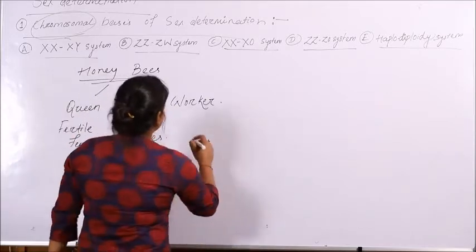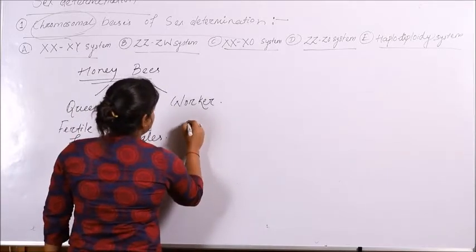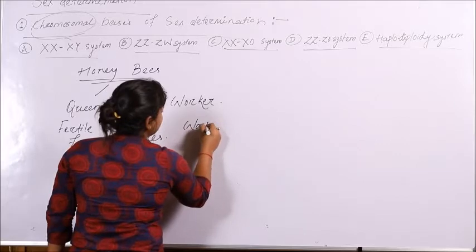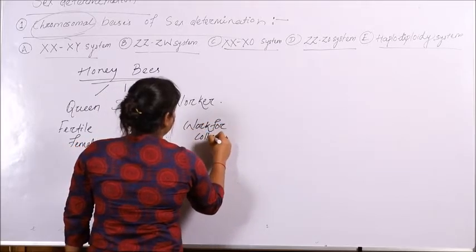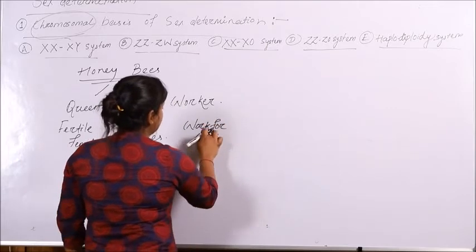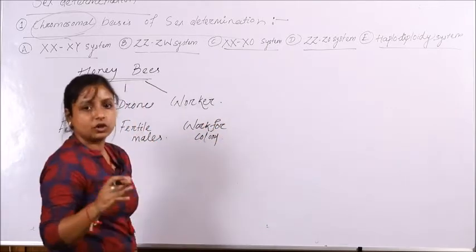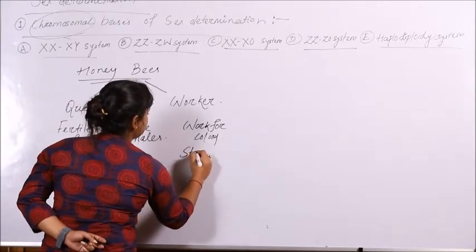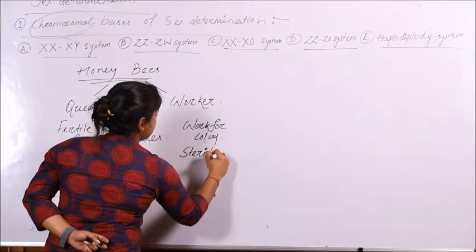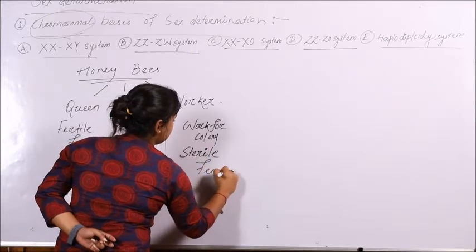So what is the work of the workers? As the name suggests, they will work for the colony and will bring food material for the colony. So these workers are basically nothing but the sterile females.